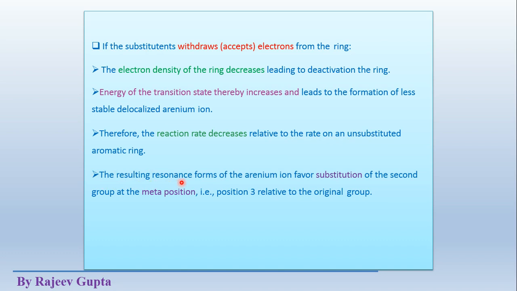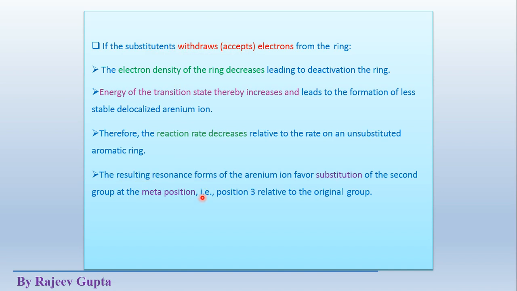The resulting resonance forms of the arenium ion favor substitution of the second group at the meta position. Generally all these electron withdrawing groups are meta directing, means the incoming electrophile attacks on the meta position.